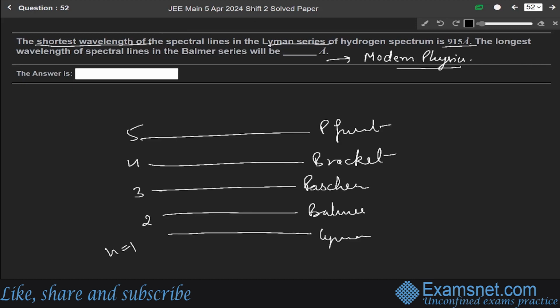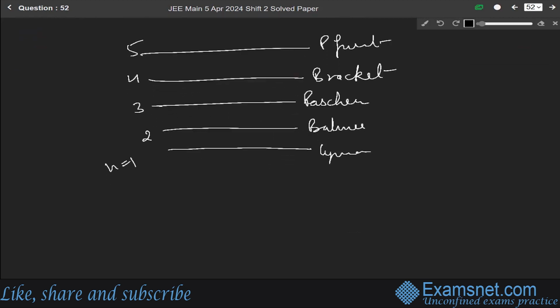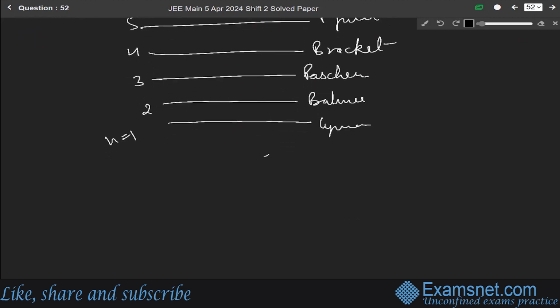Okay, so first we should know the formula for finding the wavelength. For the Lyman series, it will be hc over lambda, or 1 over lambda, equal to minus 13.6 over n square.